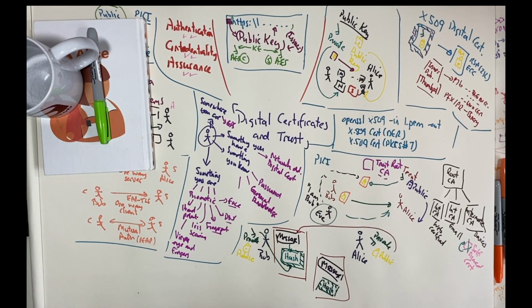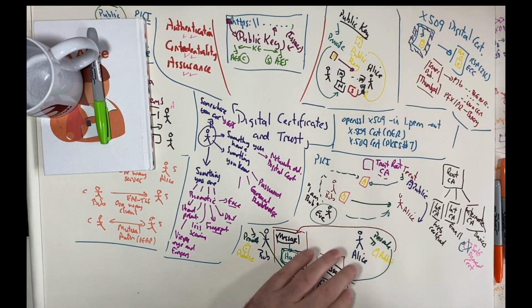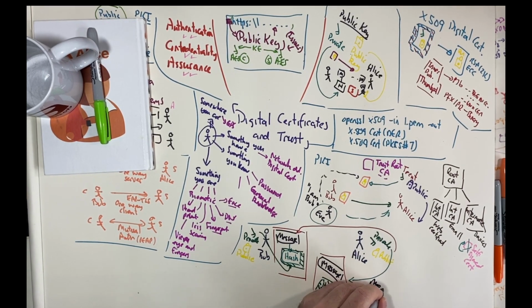The key that Alice will use to open this up, sorry, this was Alice's public key that goes in here. The key that Alice will use to open this up will be her private key. So she opens it up and she's able to read the message now. So we have the message, and we also have the encrypted hash of the message.